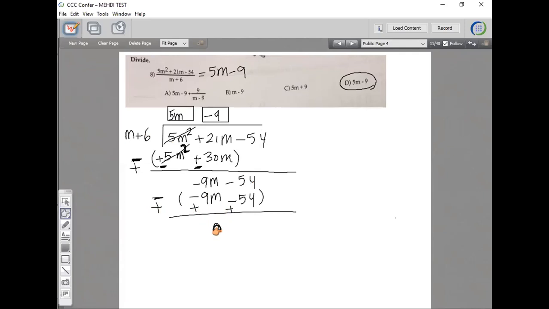If the remainder was not 0, the last term would be remainder over divisor. If the remainder was 2, you would write 2 over m plus 6. So when you see the last term is a fraction, remainder over divisor, it means you have a remainder of that number. So here it would be 5m minus 9, and it looks like D is the correct choice.